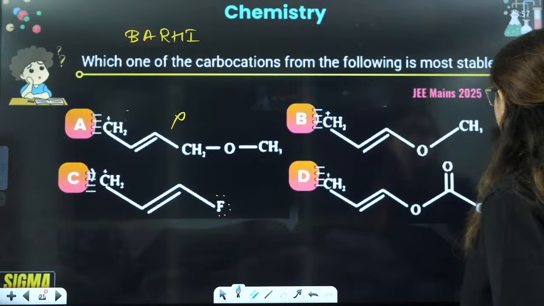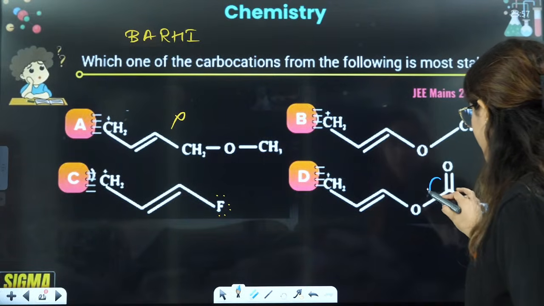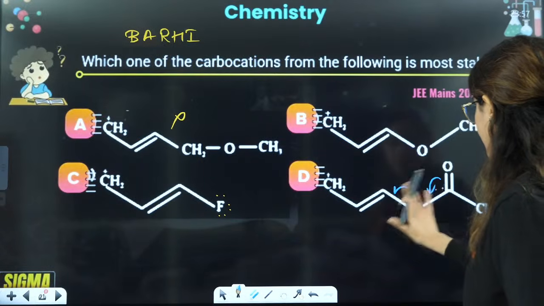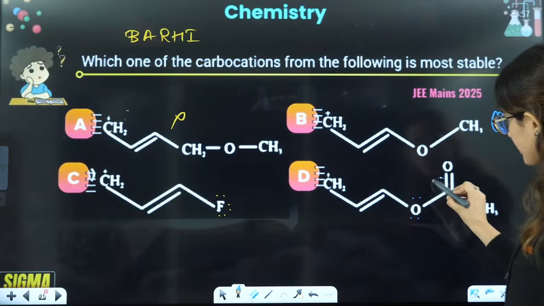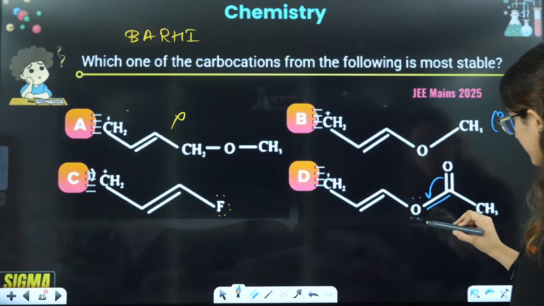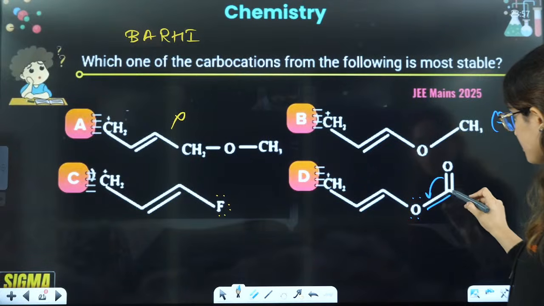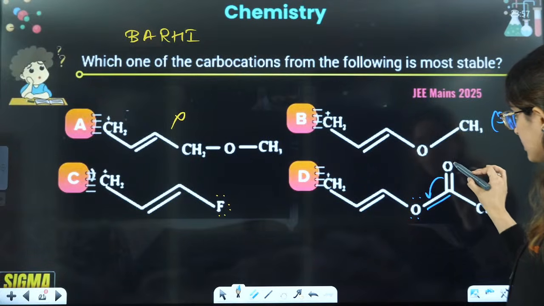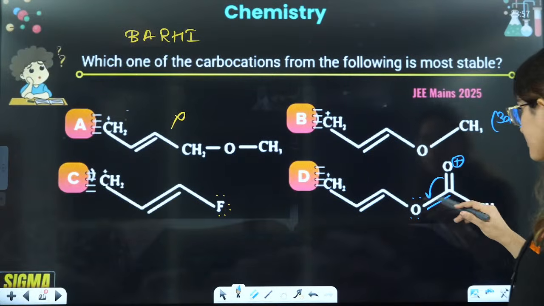Then hyperconjugation is there. If I see this one, if this bond is shifting here, let me see where you will have positive. If this bond is shifting here, this will have a double bond, and here you will have a positive, and there is no resonance, okay.